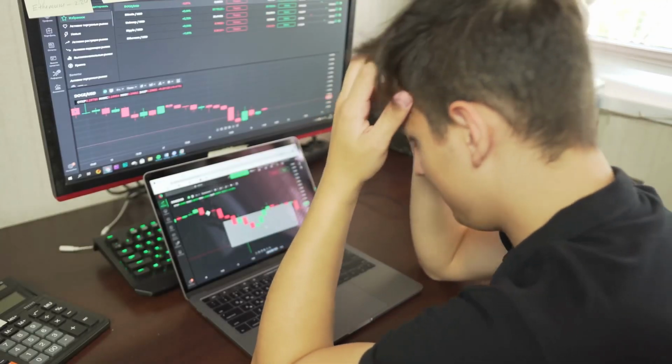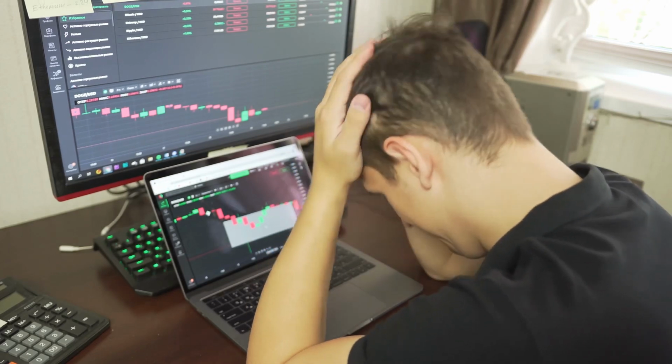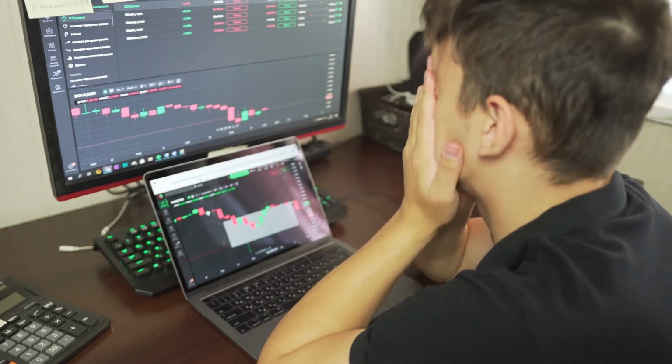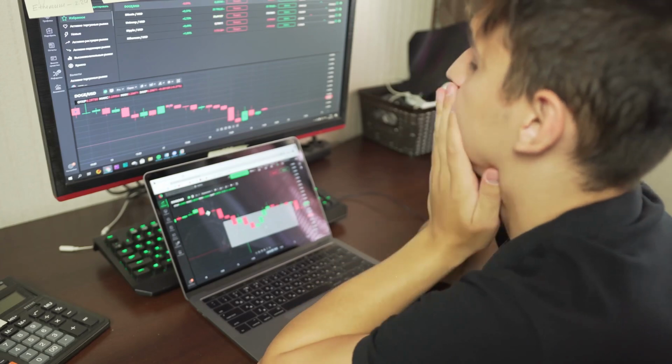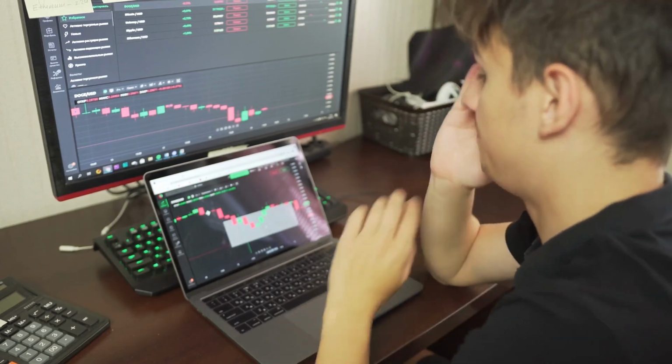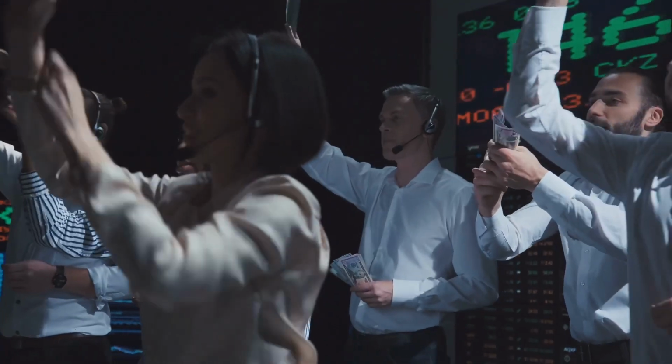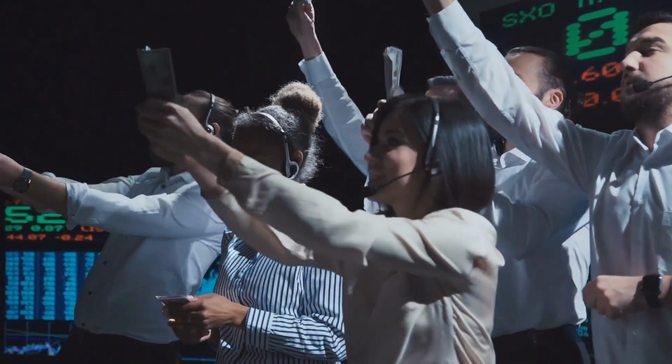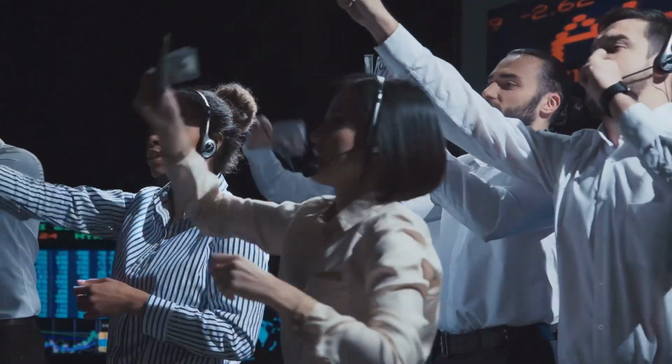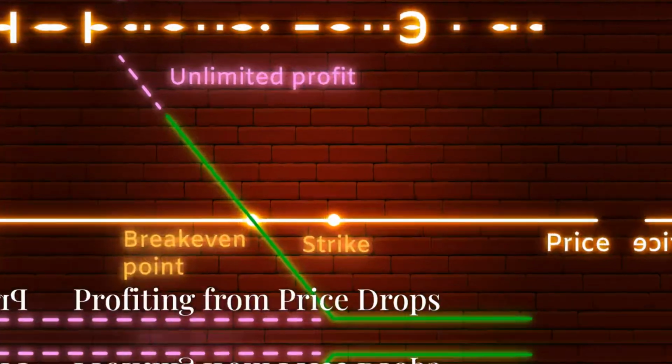However, if Apple's price remains below the strike price of $180 by the expiration date, your call option will expire worthless. Call options offer a leveraged way to participate in potential upside movements of an asset.